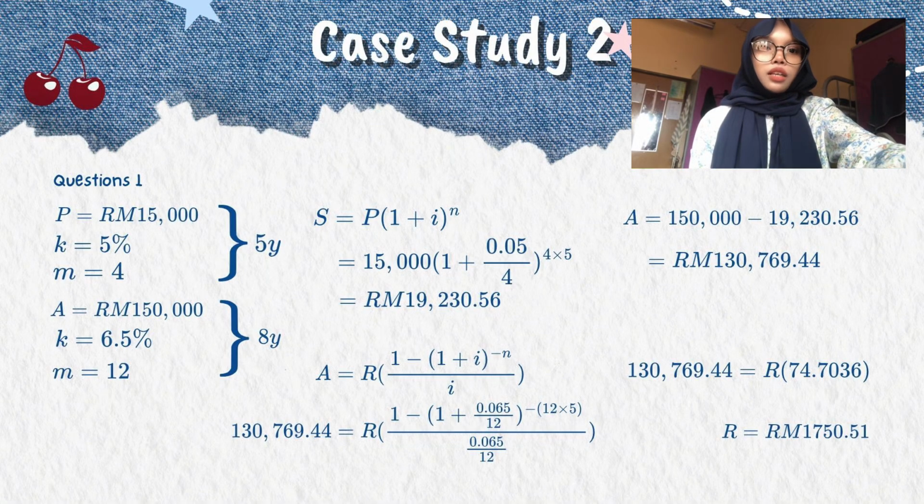After calculating, the future value is RM19230.56. Next, we are given an amount of RM150000. To find the remaining balance, we subtract the future value we just calculated.